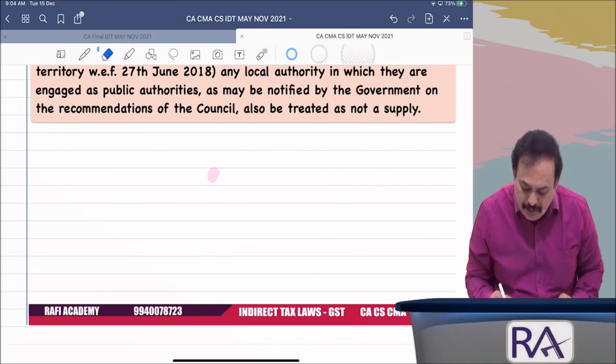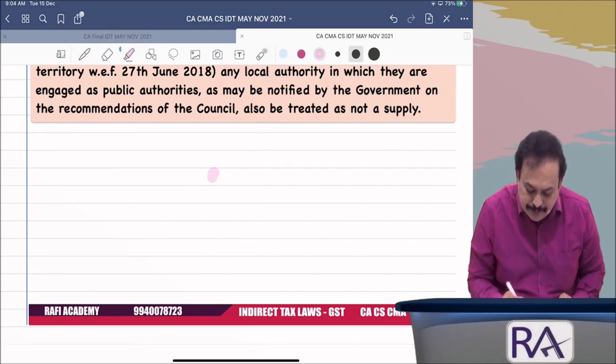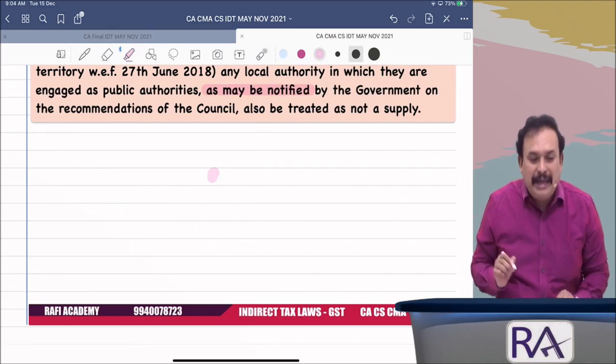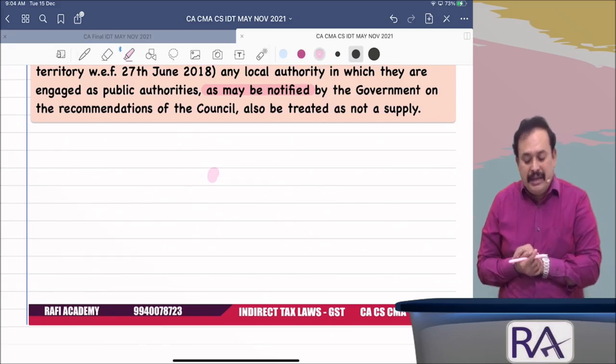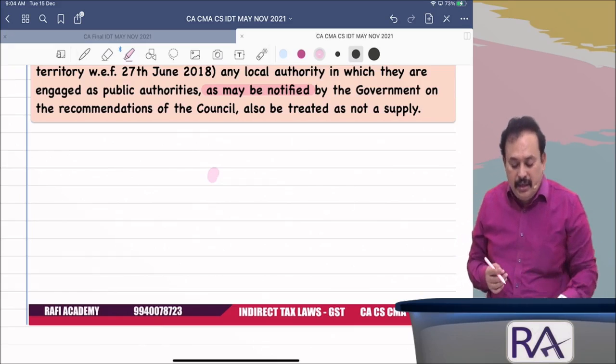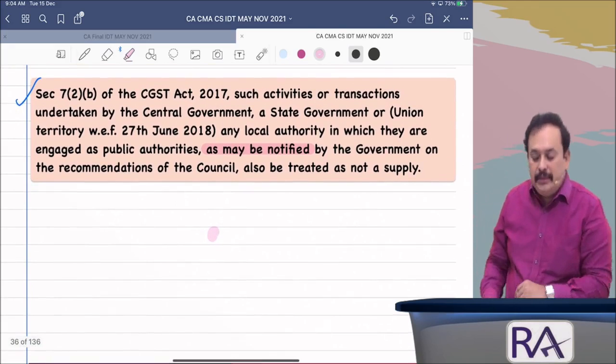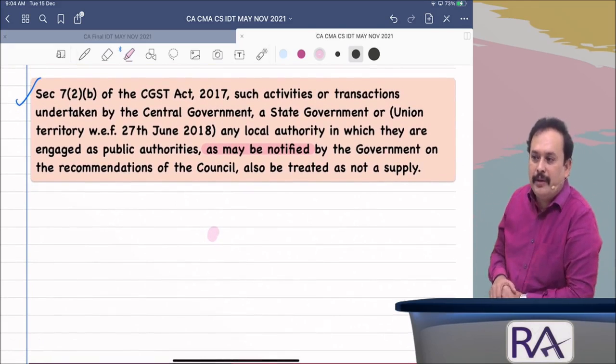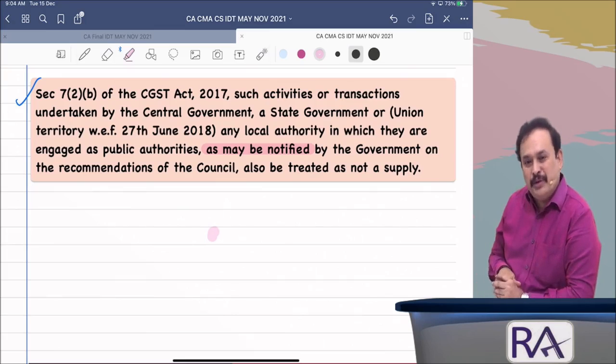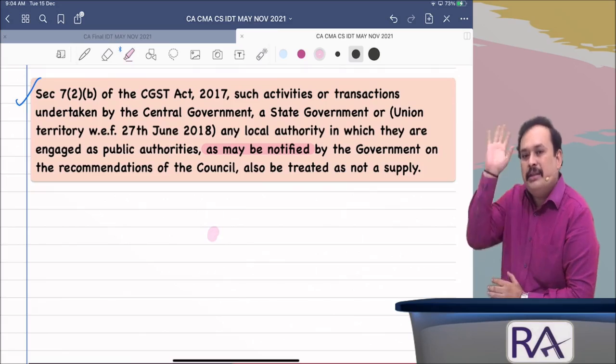As may be notified by the government on the recommendation of the GST Council, also be treated as not a supply. Yet to notify. Till now not notified. Section 7, subsection 2, clause B, to be notified. Upon the recommendation of the GST Council, the Government of India will notify what is not a supply.